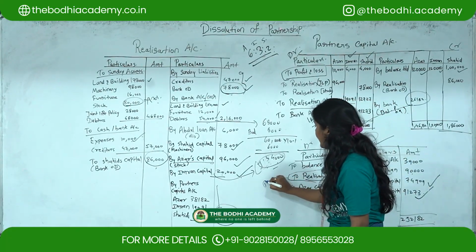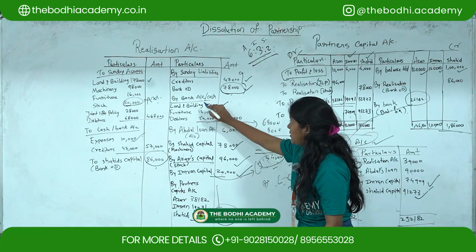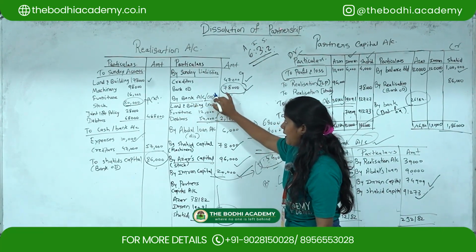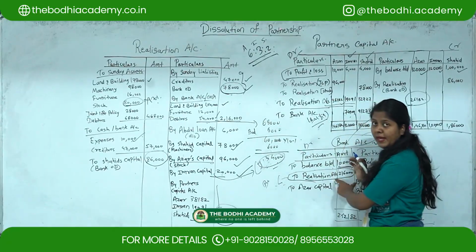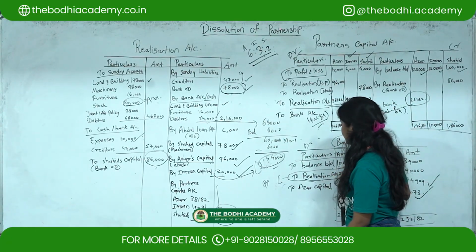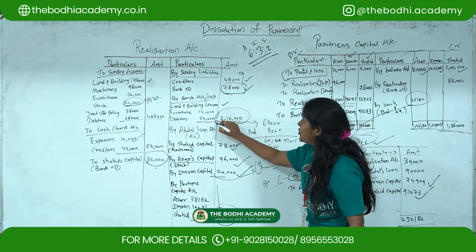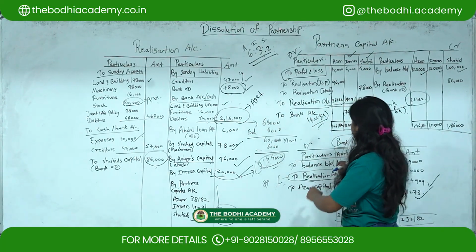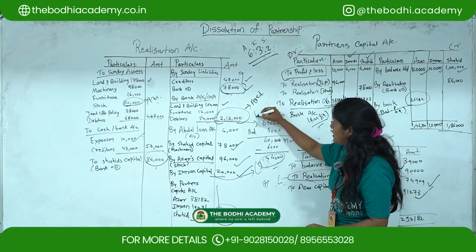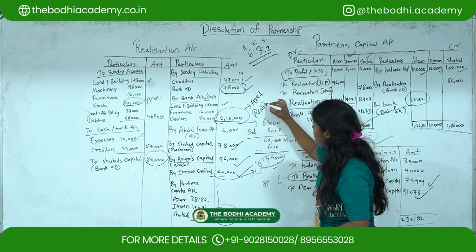2,16,000 is the bank account from realization account. So this we have taken as by bank account. So whatever we have put under this heading now, that will come under by bank account. Okay. So 2,16,000 is the asset which is realized. So whatever assets are realized, that also you have to show under this account. Okay. So this is the asset which is realized.